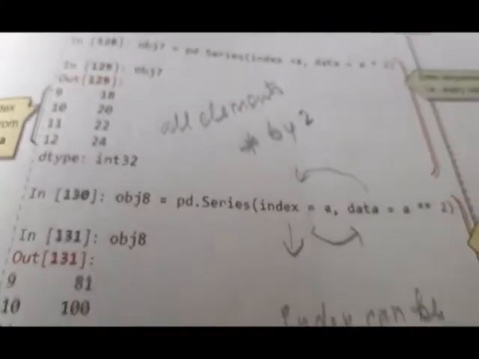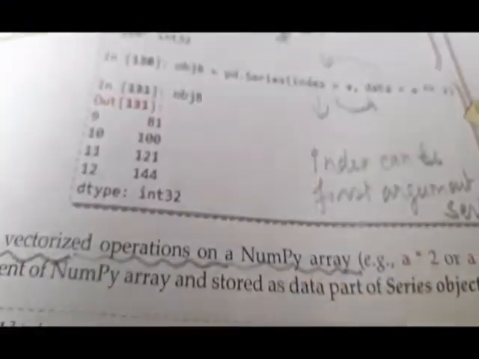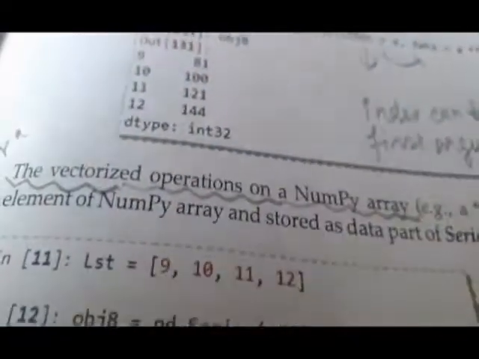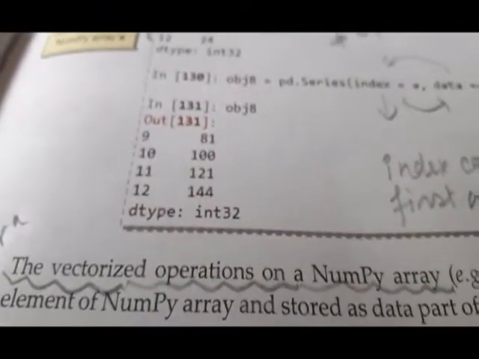Okay, so have you understood this? This is quite interesting and very important. Now you see, this type of operation is called vectorized operation. This is a viva question also. This is called vectorized operation, which means each element's value changes as per the mathematical operation.